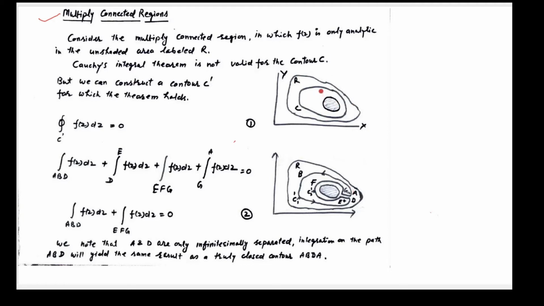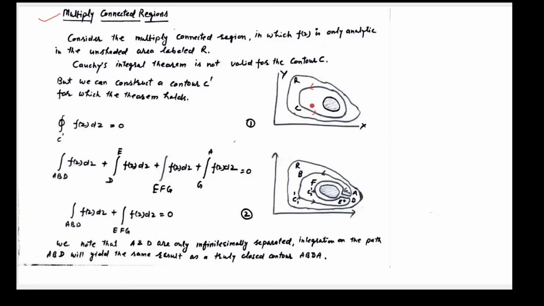So if we draw a closed contour, this C, we can't apply Cauchy integral theorem for this closed contour because this region is not simply connected, and we have some parts within this closed contour where function is not analytic.